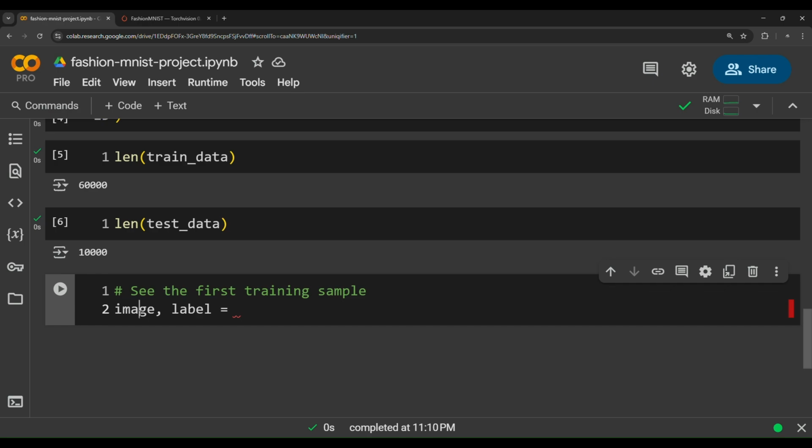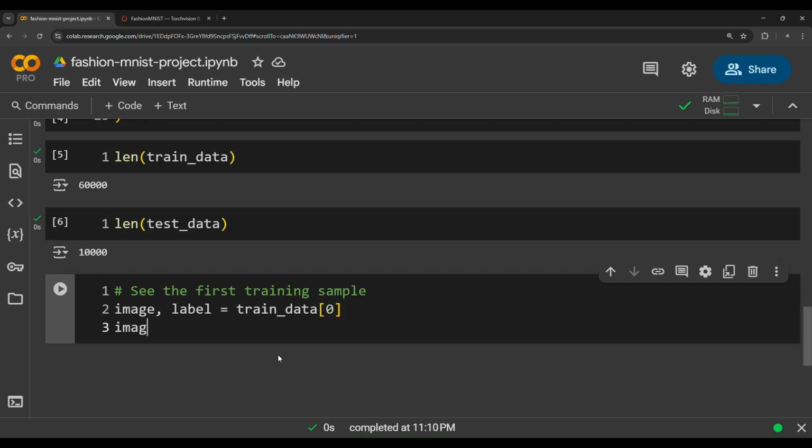Each image has a label. So we create image and label to get the first sample, and then access the train data variable and index it at the 0th index.